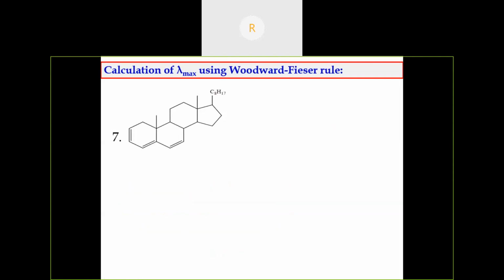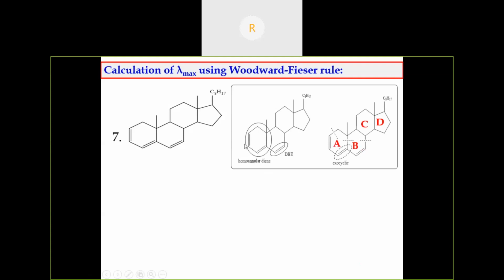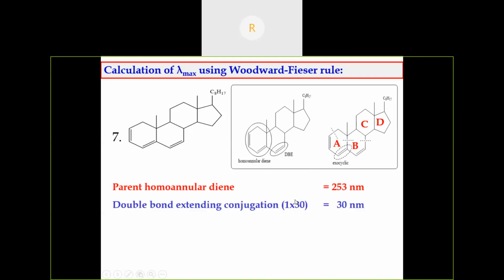See, another example here. Is it homoannular or heteroannular? We should not consider this heteroannular because there is no conjugation in 2 different rings. It is a homoannular diene, because the conjugation is present in only one ring, and there is also one extending conjugation: double bond, single bond, double bond. This is conjugation, so this is another extending conjugation, and we have to add the increment for that also. Then ring residues. So the parent value is 253 nanometer. For the double bond extending conjugation, we have to give an increment of 30 nanometer.